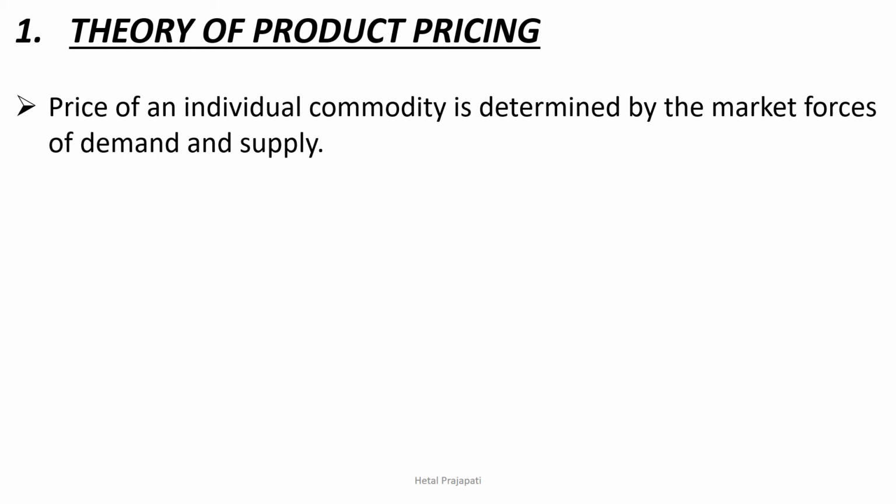As everyone are aware that if there is the more demand for any of the product or commodity as compared to the supply, the price of that commodity will get increased, and if there is a more supply as compared to demand, then the price of that commodity will decrease. So that's why it is told that price of an individual commodity is determined by the market forces of demand and supply.